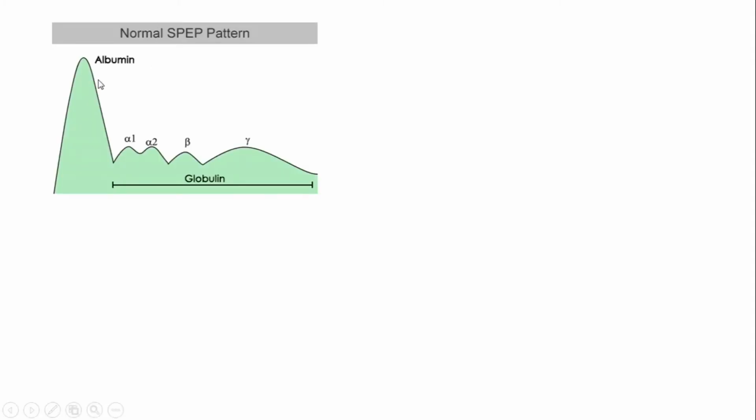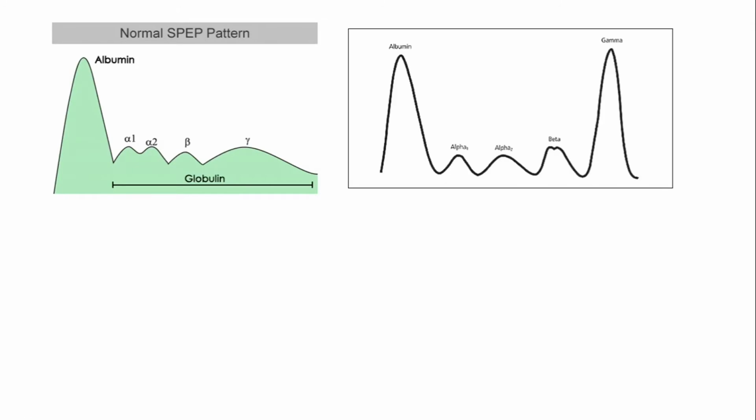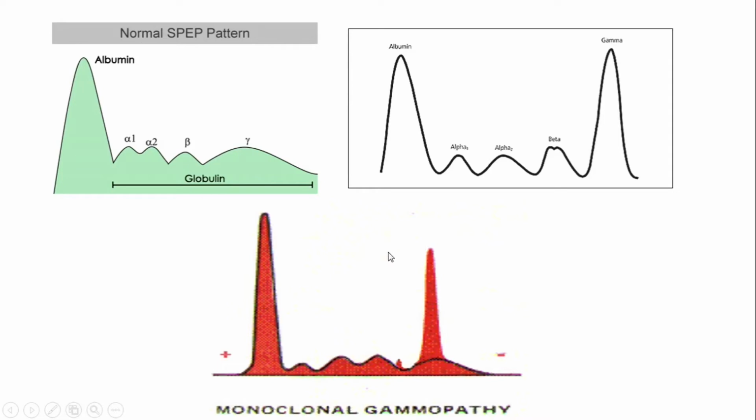This is the densitometric tracing of the normal serum protein electrophoresis. This is albumin, these are alpha 1 and alpha 2, this is beta and this is gamma. There are many different immunoglobulins in the serum, therefore their differing mobilities in the electric field produce a broad peak shown here. But in case of multiple myeloma, since a single clone of immunoglobulin is being produced, there will be a tall peak in the gamma region. This tall peak in the gamma region is also known as the M band. But why does this happen in multiple myeloma?